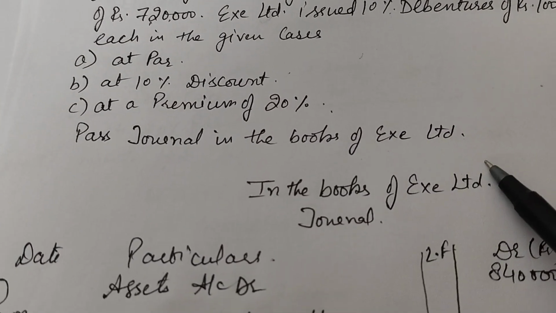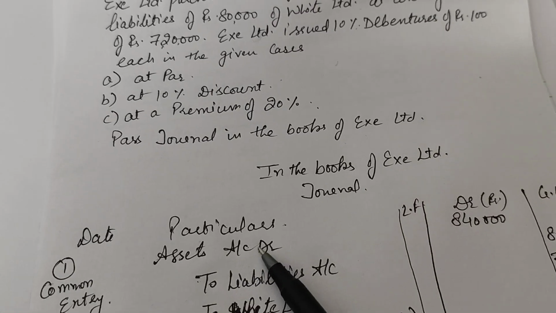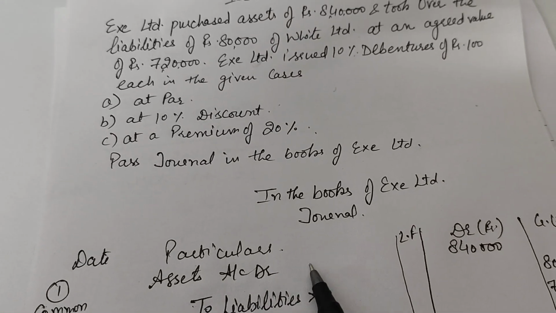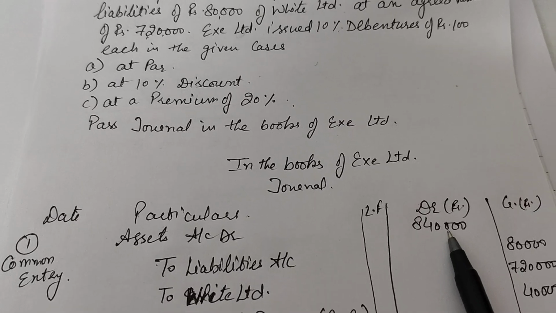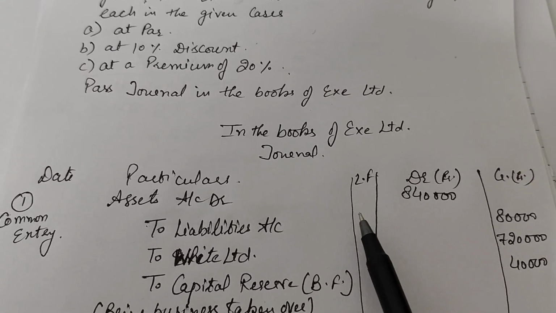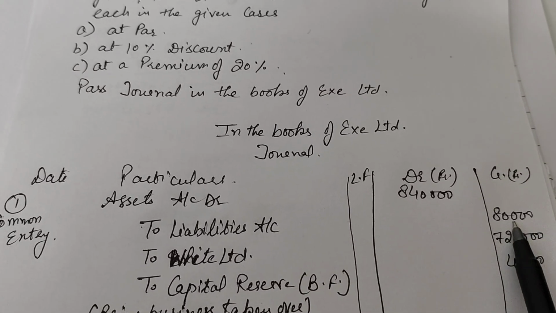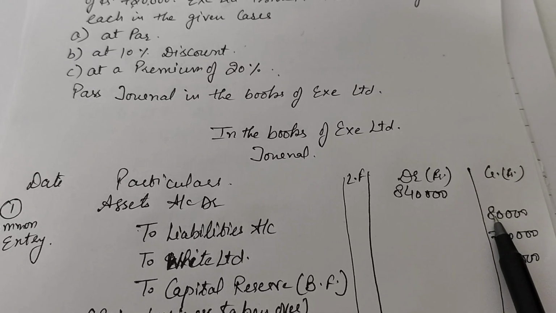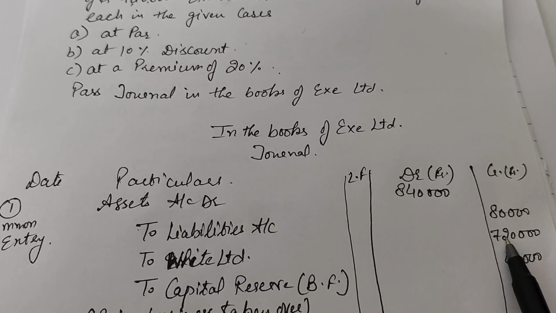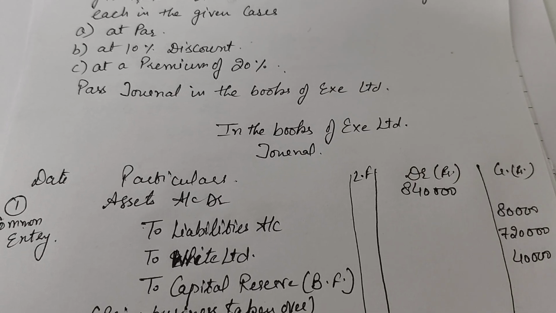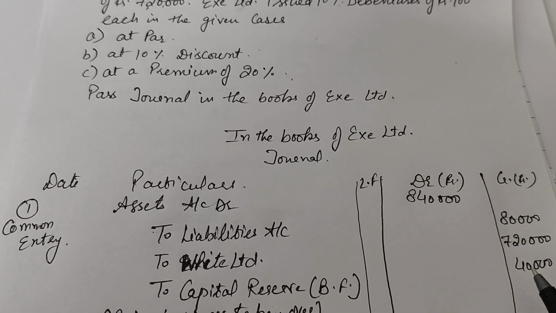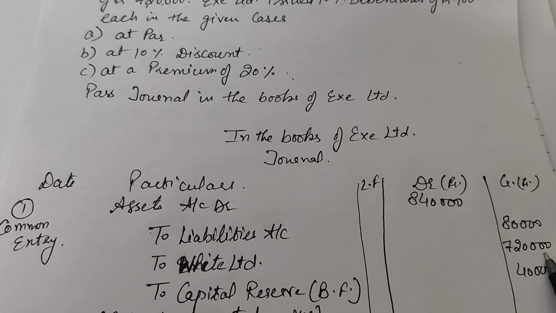In the books of X Limited journal, the first journal would be assets account debit for 8,40,000 rupees, to liabilities for 80,000 rupees that was given in the question, to White Limited, that is 7,20,000 rupees. What does 7,20,000 rupees stand for?